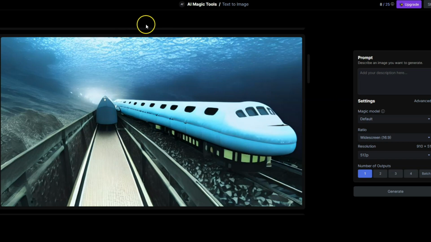By the way, this image is an example of how I use an AI tool in order to create an image. This is a train like a submarine that drives under the ocean. I will explain about this image later in the video.